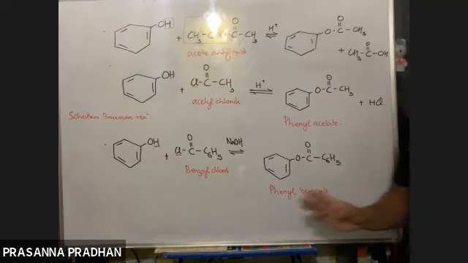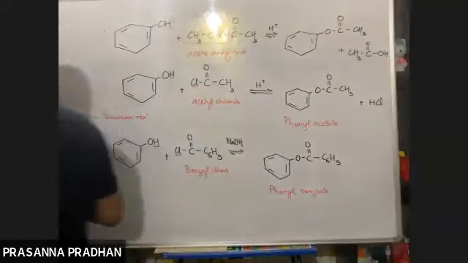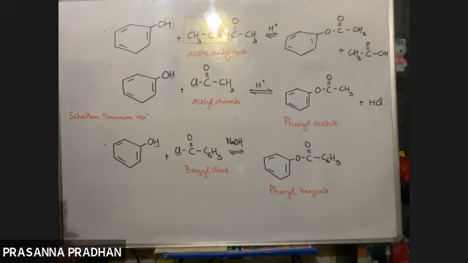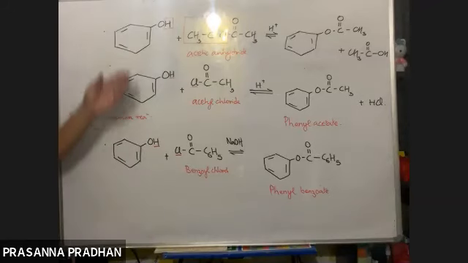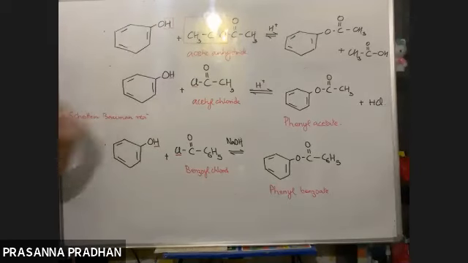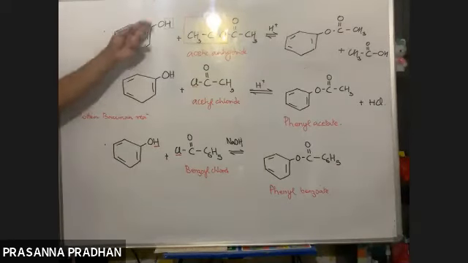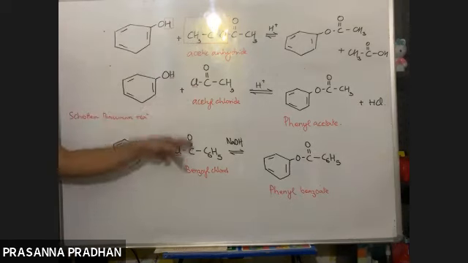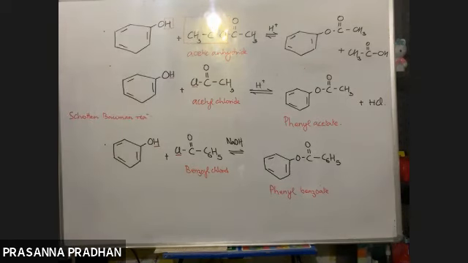Please don't forget this. If you don't remember these particular questions, then you will be leaving 2-3 marks in your board level. Trust me, it's that important, the esterification reaction. So instead of phenol, if we have carboxylic acid and alcohol, we already did that. Just here, instead of alcoholic OH, the difference is that we have phenolic OH. So phenolic OH undergoes esterification with acid chloride and acid anhydride.